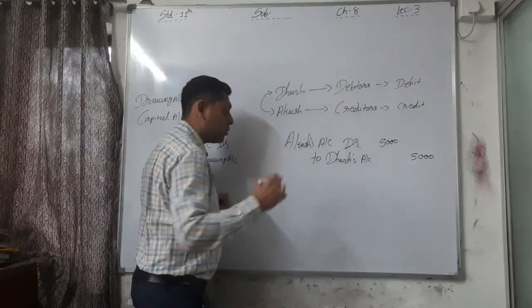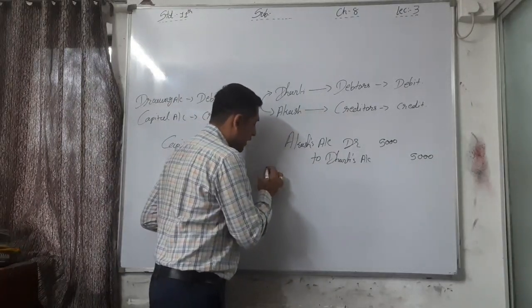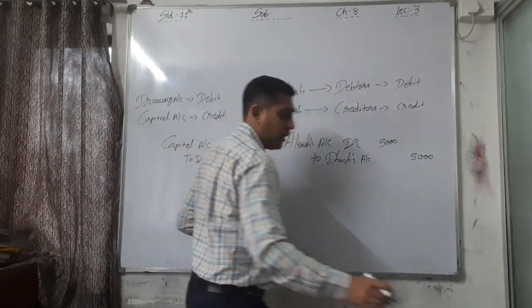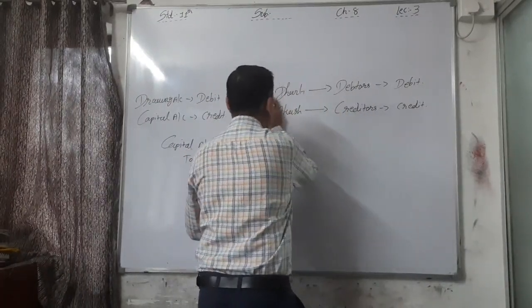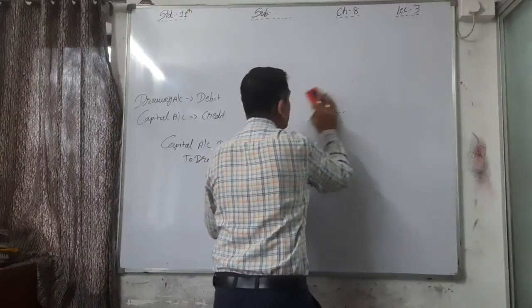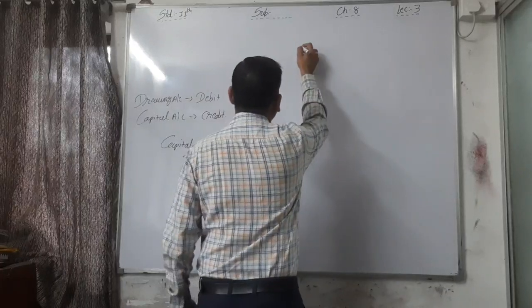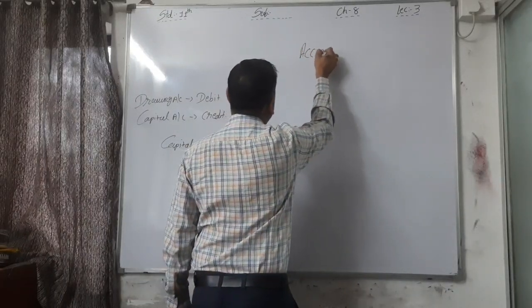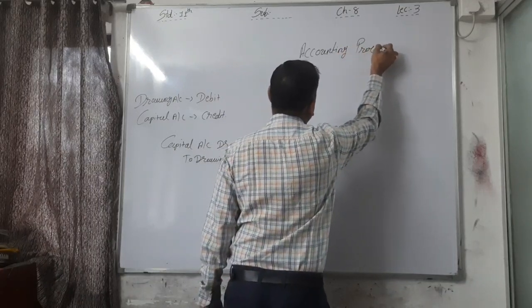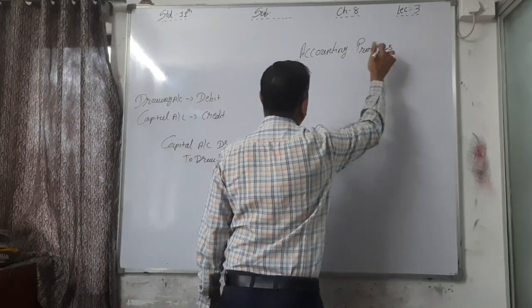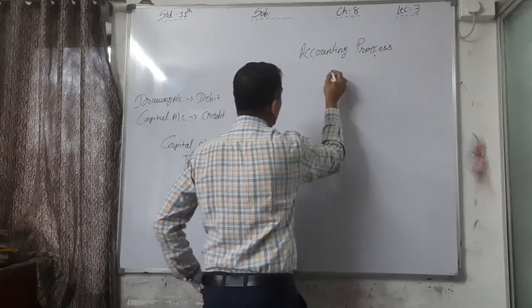See, I told you the procedure in chapter number 4. What is the procedure? First of all, the transaction, the accounting process. I am writing here the accounting process again. First of all, the transaction.